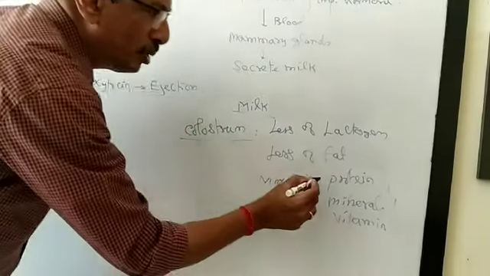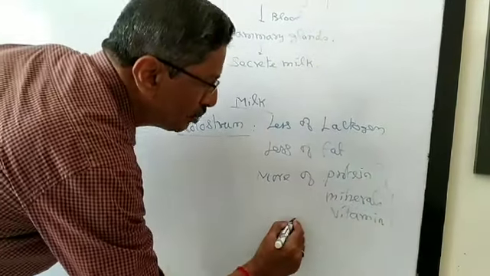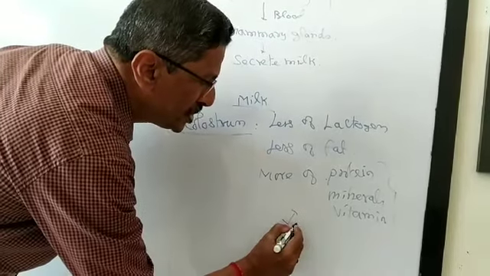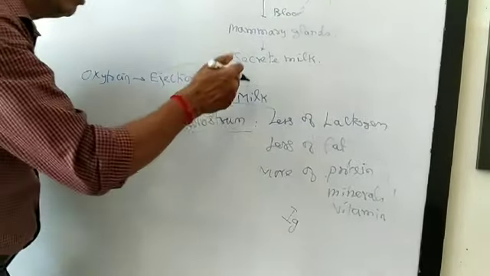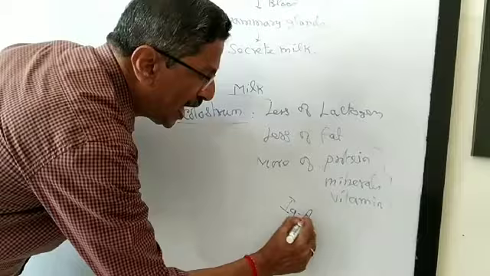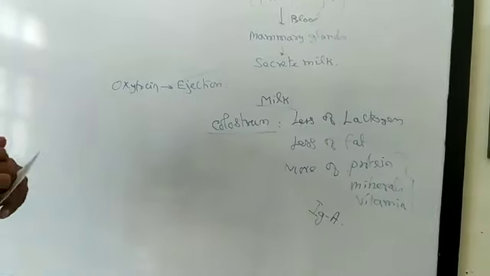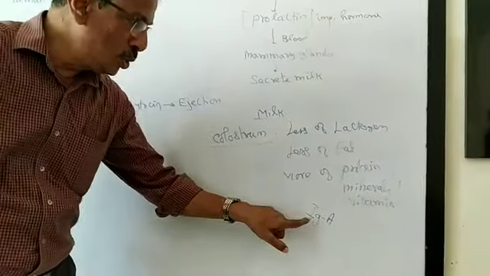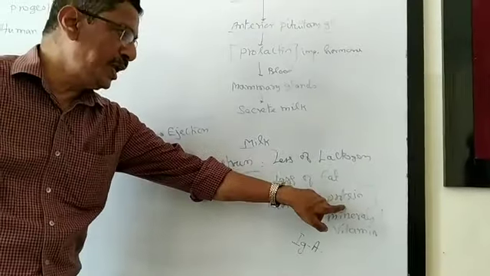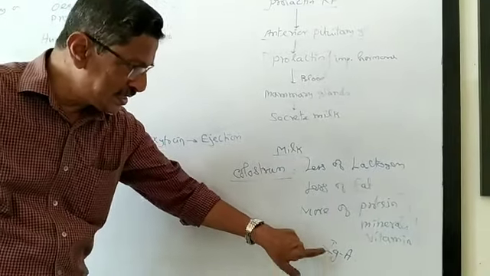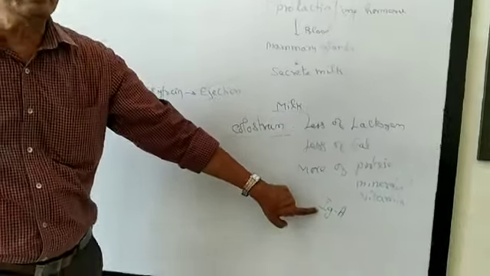When we talk about protein, one protein is very important. It is present in large amount in the mother's milk, and it is called IgA. Now what is this Ig? Immunoglobulin. Globulin means protein, and immuno means the protein is important for immunity development.